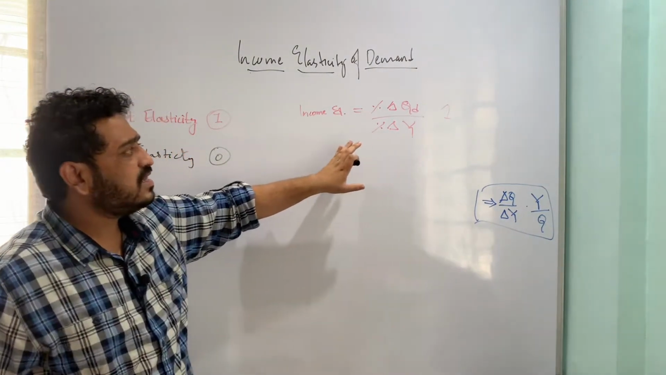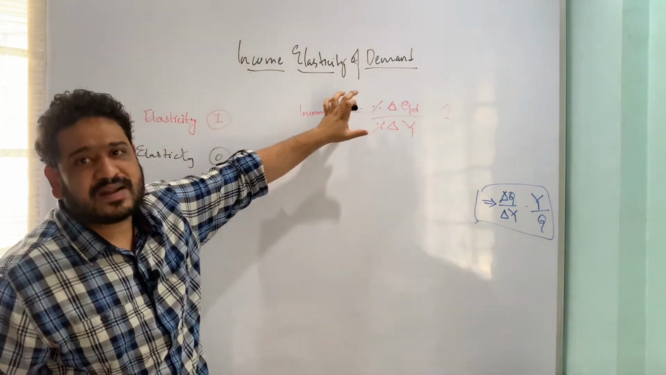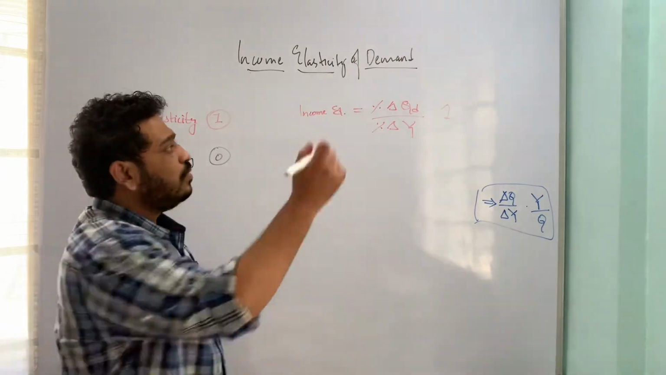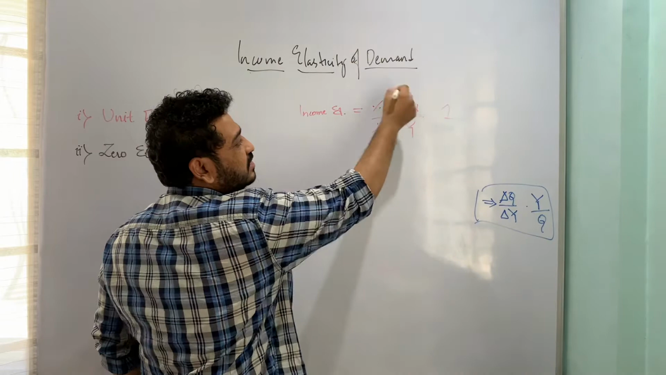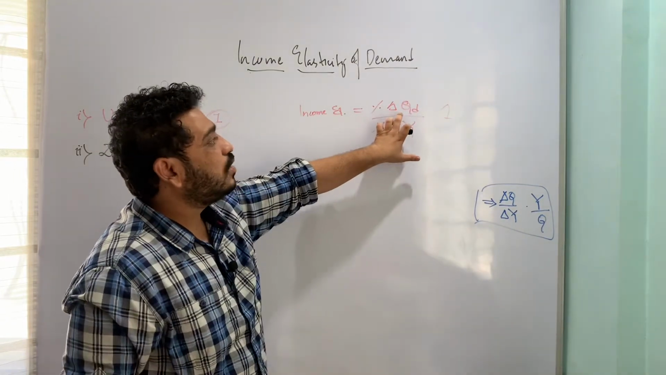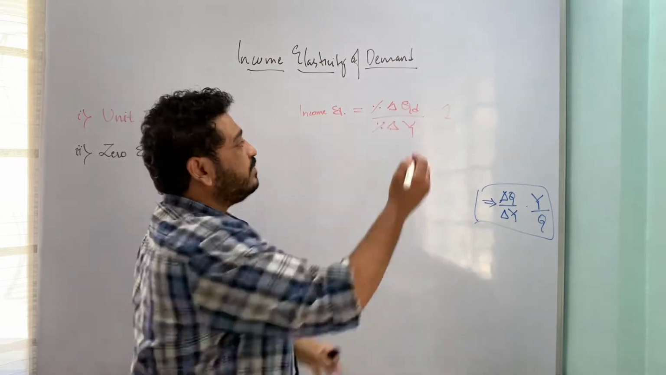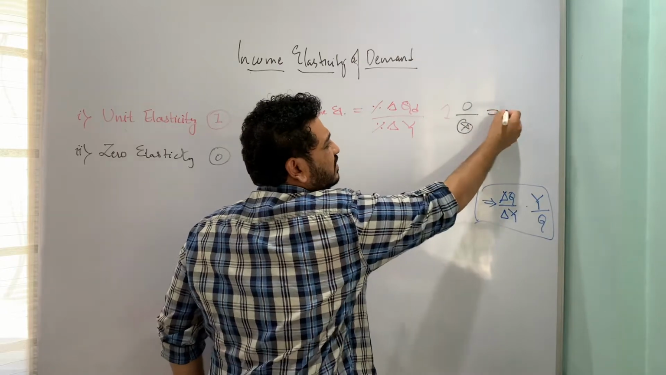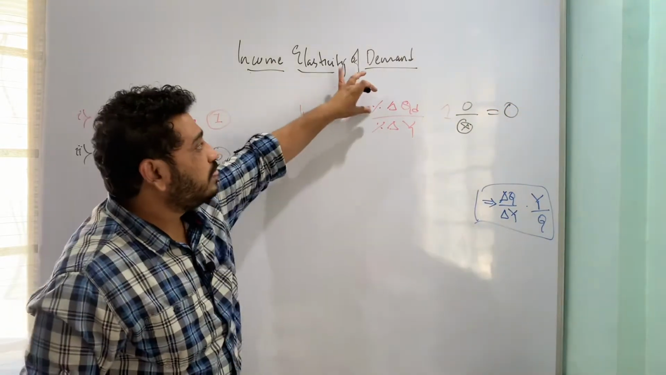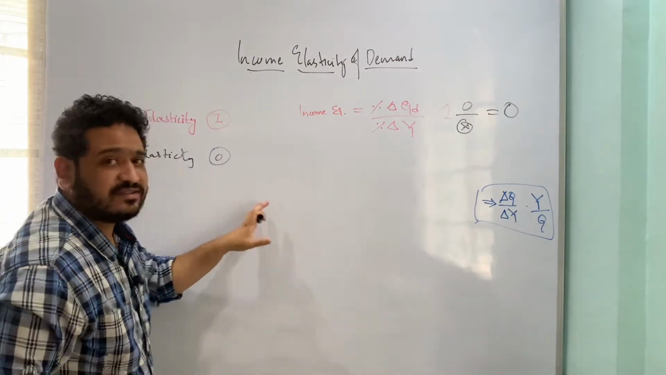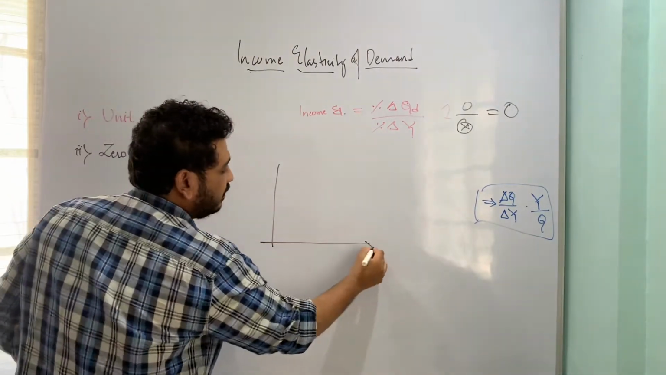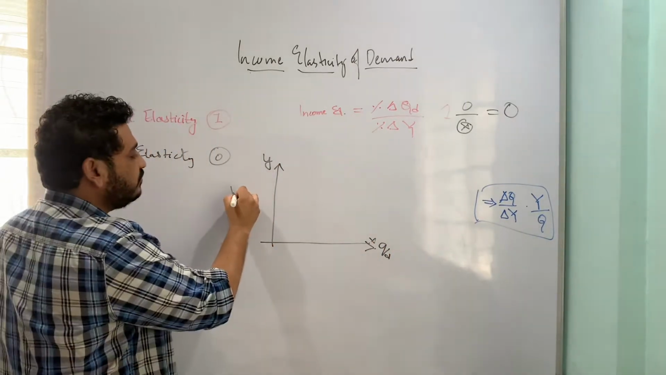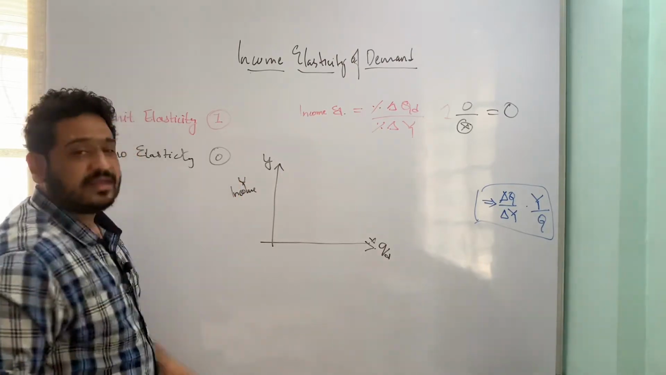That particularly means there is no change in quantity demanded with respect to any change in underlying income. Whatever income changes, change in quantity demanded remains 0. So 0 divided by any arbitrary change in income is going to give me 0 itself. So therefore this needs to be 0. Let us look at it from the graphical sense. Let us assume that on the x-axis I am looking at quantity demanded, and on the y-axis, obviously, income, which is denoted by capital Y.